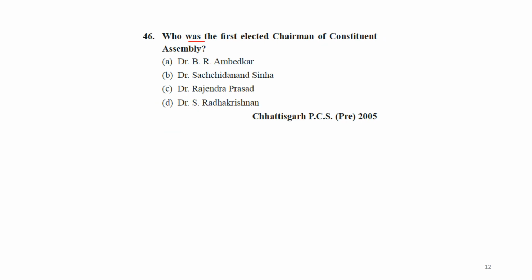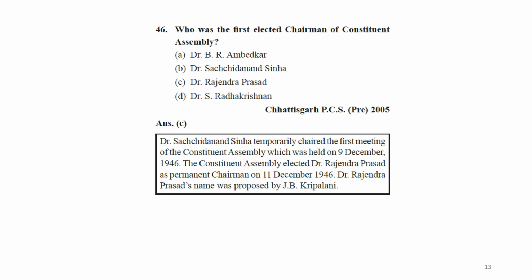Next, who was the first elected chairman of the Constituent Assembly? Dr. B. R. Ambedkar, Sachchidananda Sinha, Rajendra Prasad, S. Radhakrishnan. Okay, if you have read Lakshmikant or any constitution book, you can easily answer this question. So it is actually C, Dr. Rajendra Prasad, the first elected chairman. Remember, you might be tempted to mark Sachchidananda Sinha.